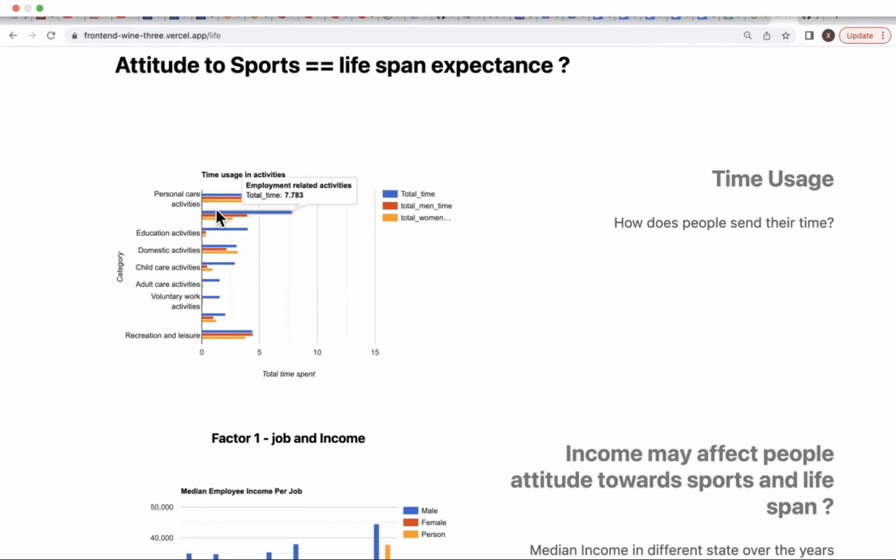The second one is the employment related activity. I would say that's the contracted time that they afford to their work, away from family. Then the third one is the recreation and leisure time they spend. Here you can see, normally the time spent is about 4.4 or 4.3 hours.